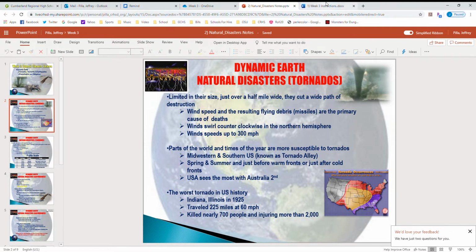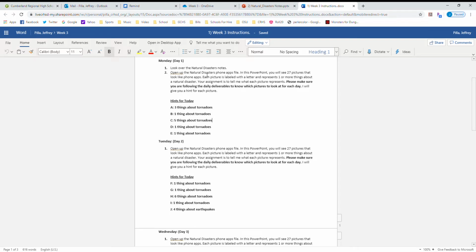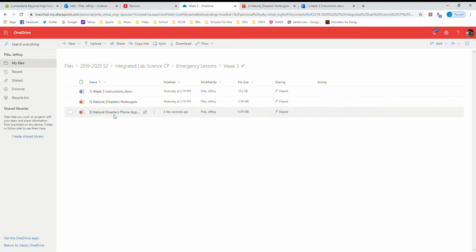You've read the notes. Now what's it say to do? It says to open up the Natural Disasters Phone Apps file. In this PowerPoint, you will see 27 pictures that look like phone apps. Each picture is labeled with a letter that represents one or more things about a natural disaster. Your assignment is to tell me what each picture represents. Please make sure you are following the daily deliverables to know which pictures to look at for each day. I will give you a hint for each picture. All right. So the first thing it says to do, open up the Natural Disasters Phone Apps.